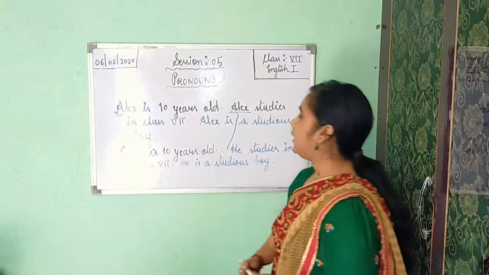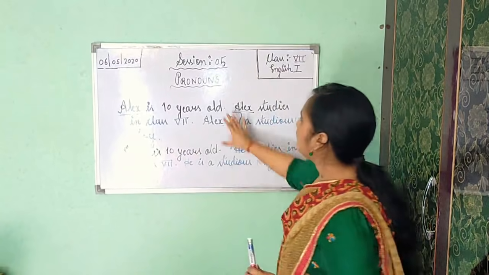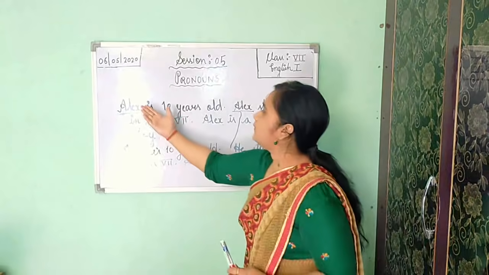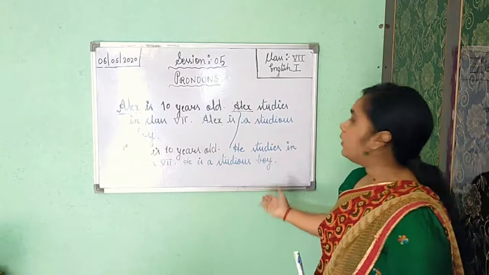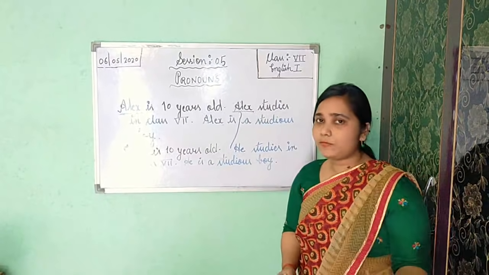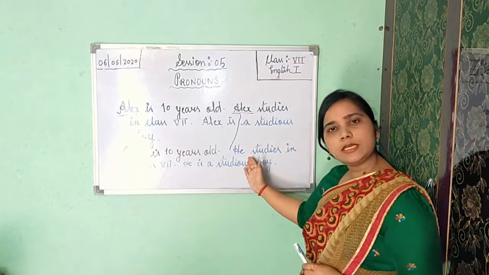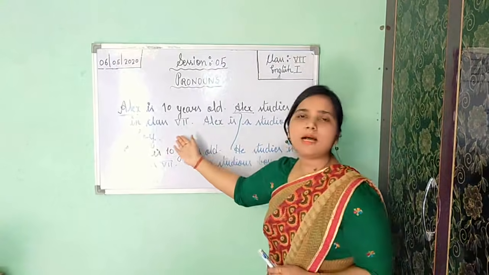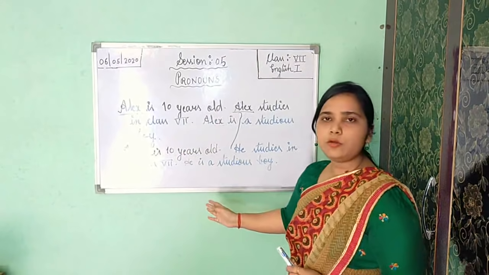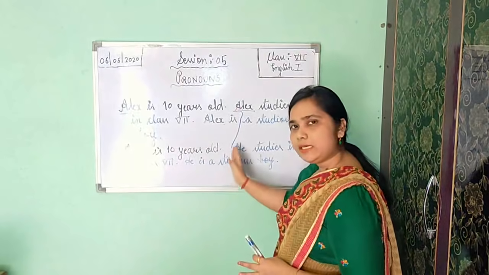In the next example, Alex is 10 years old. At the place of Alex, we have not repeated because here in this example, in the first one, it is not looking good that we are repeating the same naming word again and again. So as you know, Alex is the name of a boy, masculine gender. So for masculine gender, we are using he. So at the place of Alex, I have written he. Understood? Now after this, studies in class 7. The same sentence as I have written here. I have copied down, but only I have not done repetition of the naming word. And I have used here he.